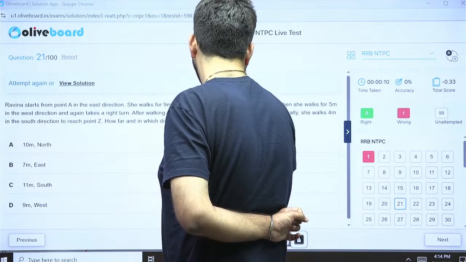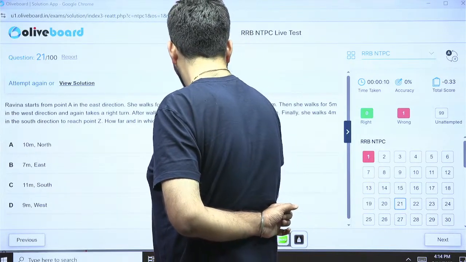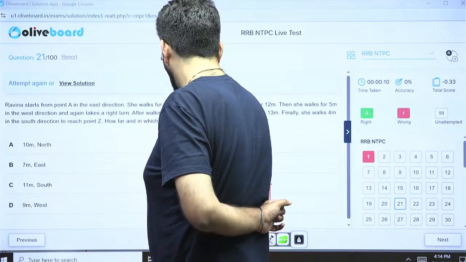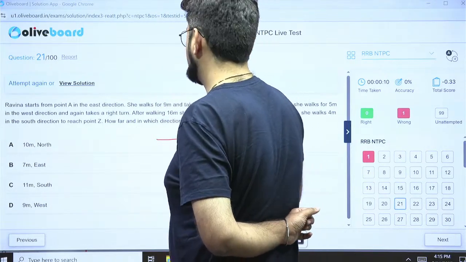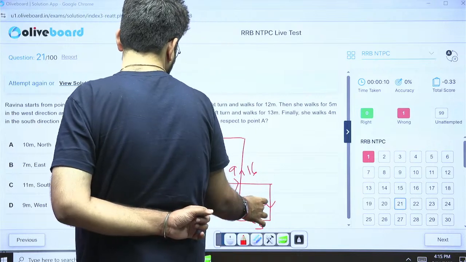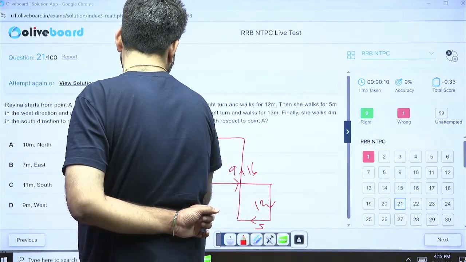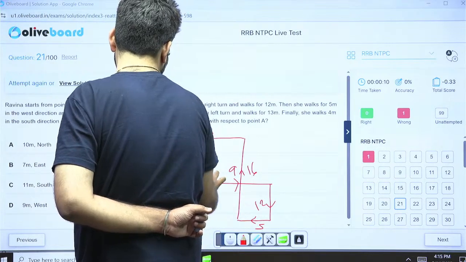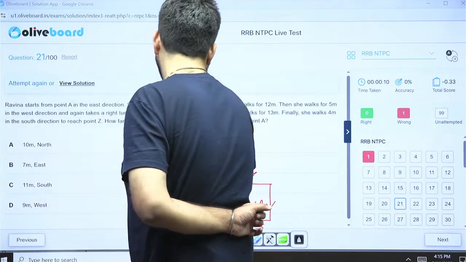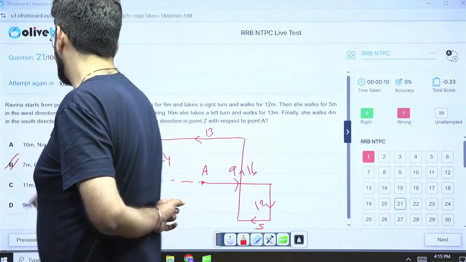So 5 is gone. 4, she'll go 4 more. And she'll go 9 more, right? Finally, she walks 4 meters in the south direction. So this was 12 and 4. If she's walking forward in the south direction, this is how she is. And this is Z. This is A. So how much is this? So Z is definitely in the east. Okay. So this is my correct answer.